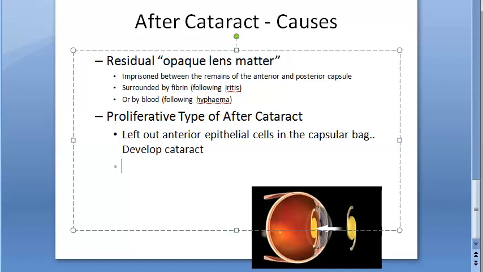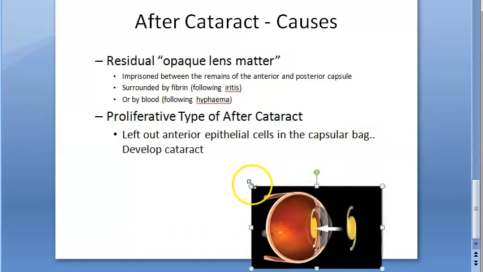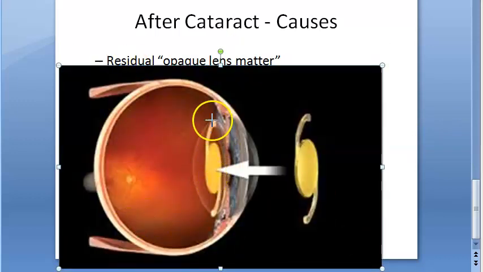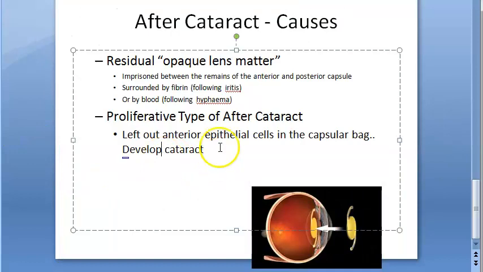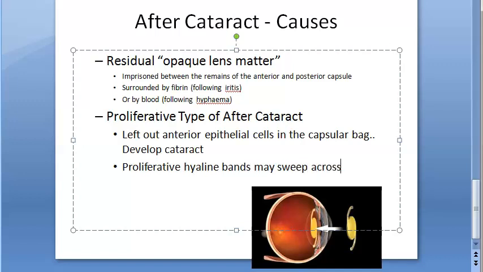So the proliferative hyaline bands may sweep across the whole posterior capsule. Usually they talk more about the posterior capsule. You can see that posterior capsule there. So this posterior capsule develops cataract. Did you understand? Basically, what they are saying here is that proliferative hyaline bands may sweep across the whole posterior capsule.